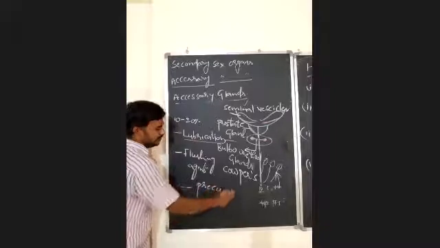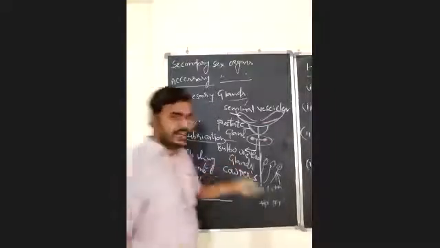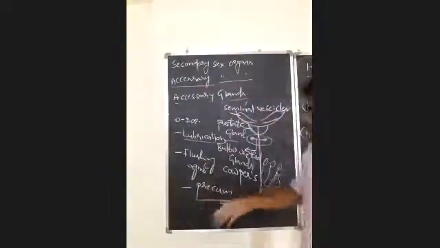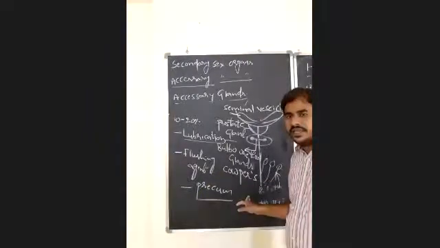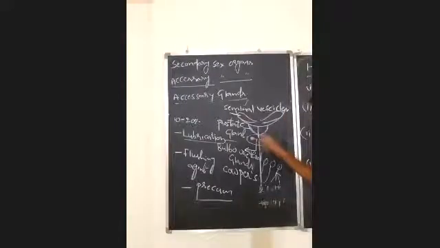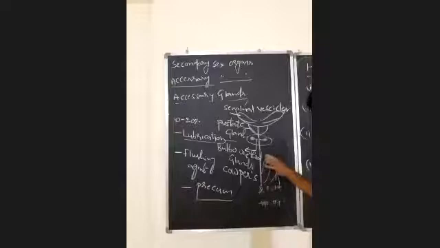Precum. The secretions of the bulbourethral glands are released before the release of semen, which is known as precum. Why is precum released? To remove urinary substances that may be present in the urethra. So to remove that, there is precum. Okay, so those are the two important functions.